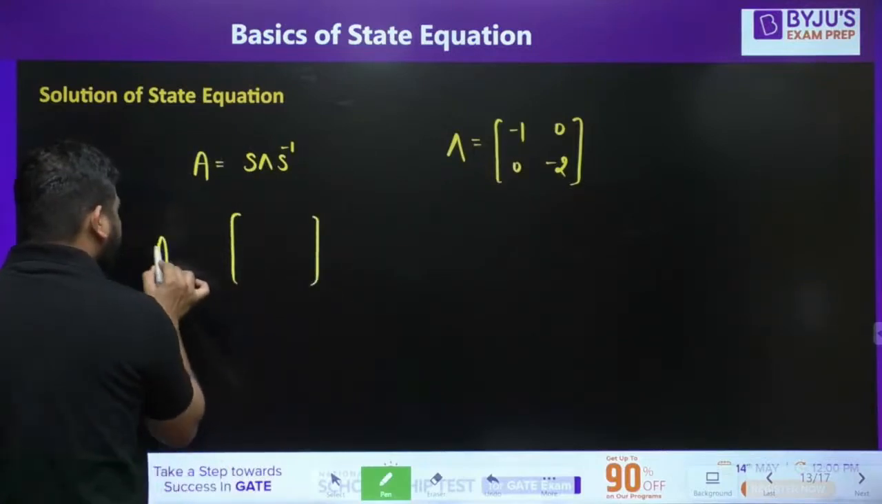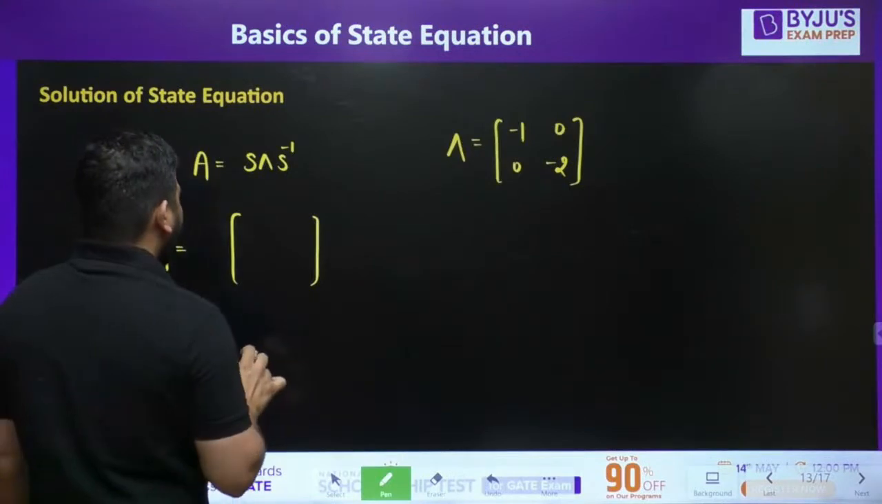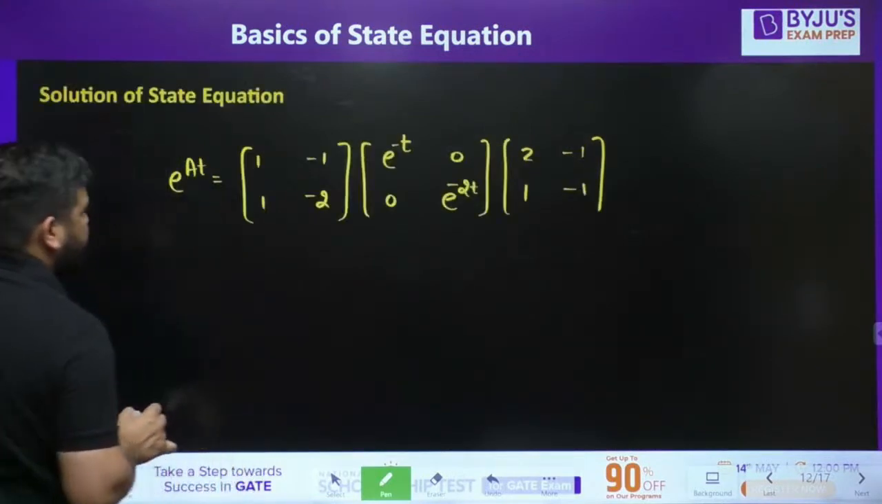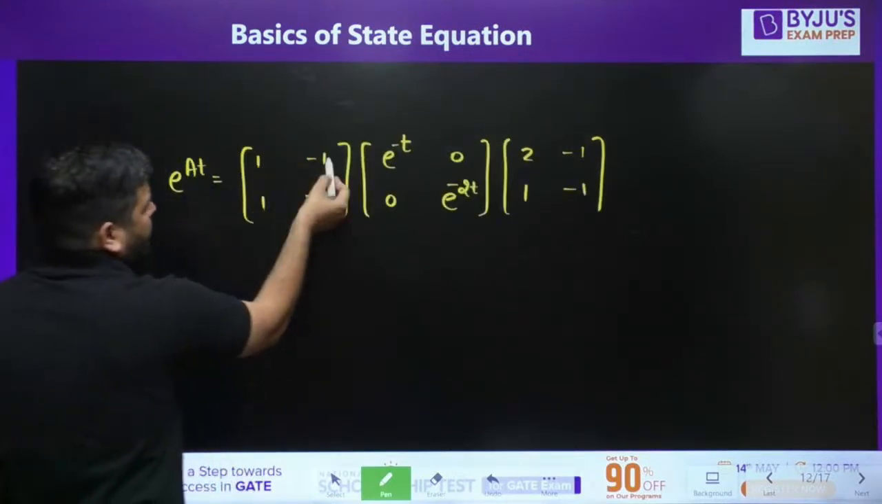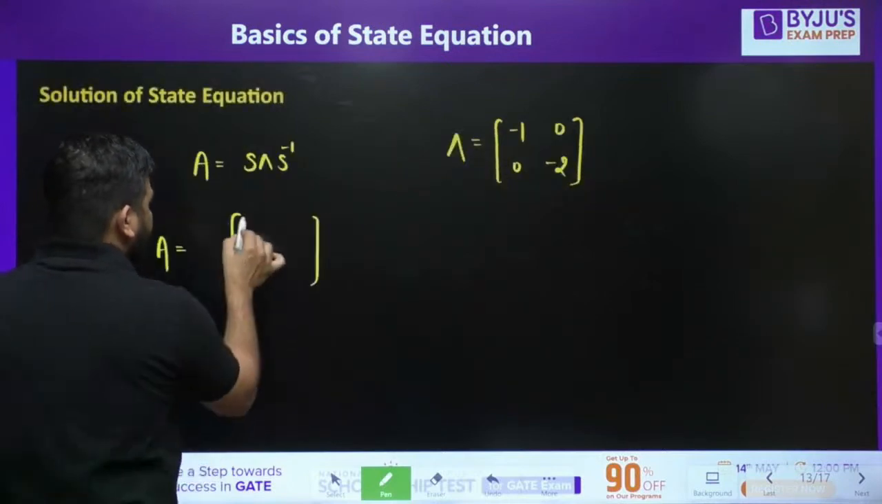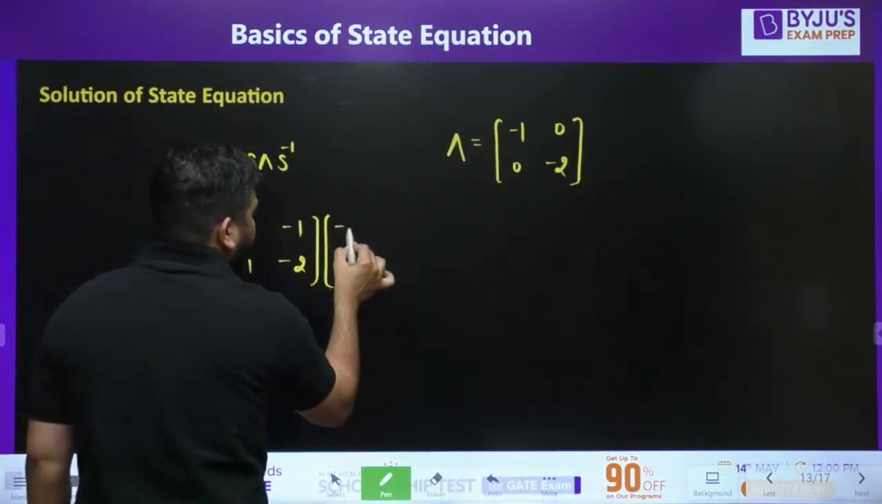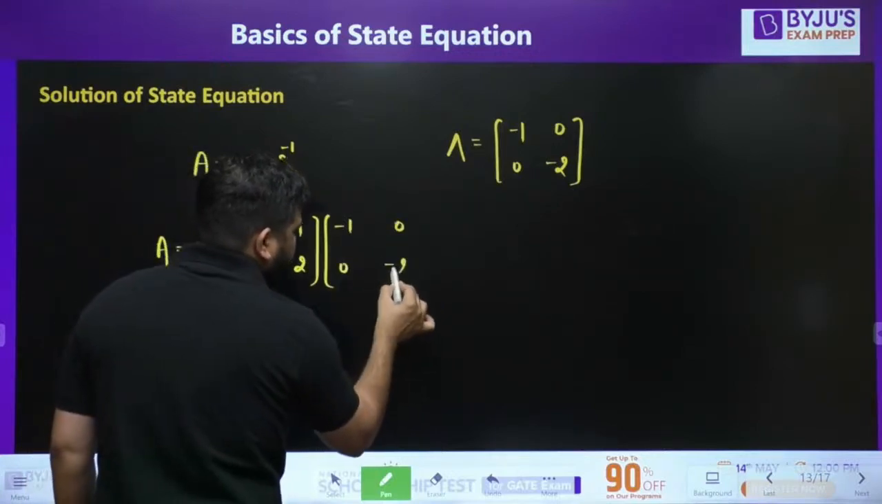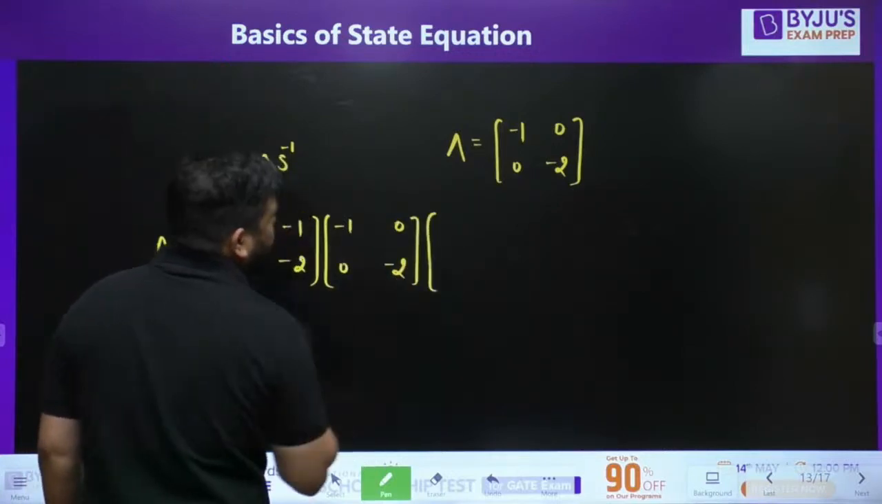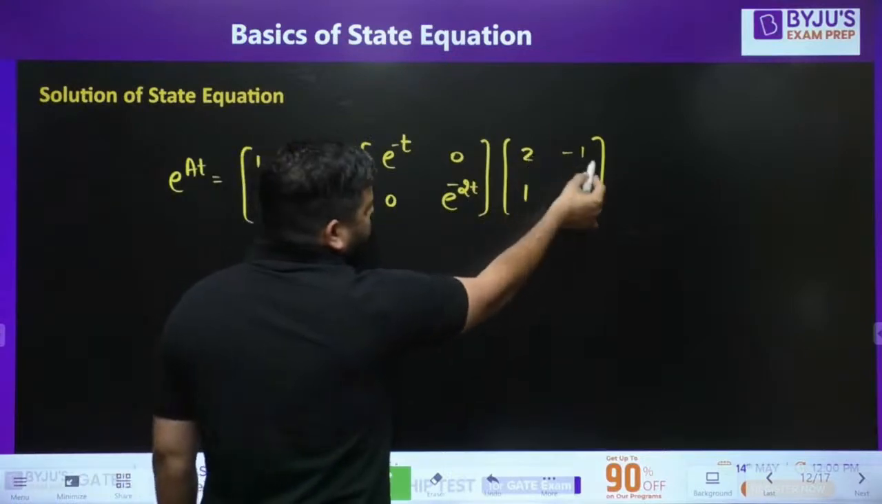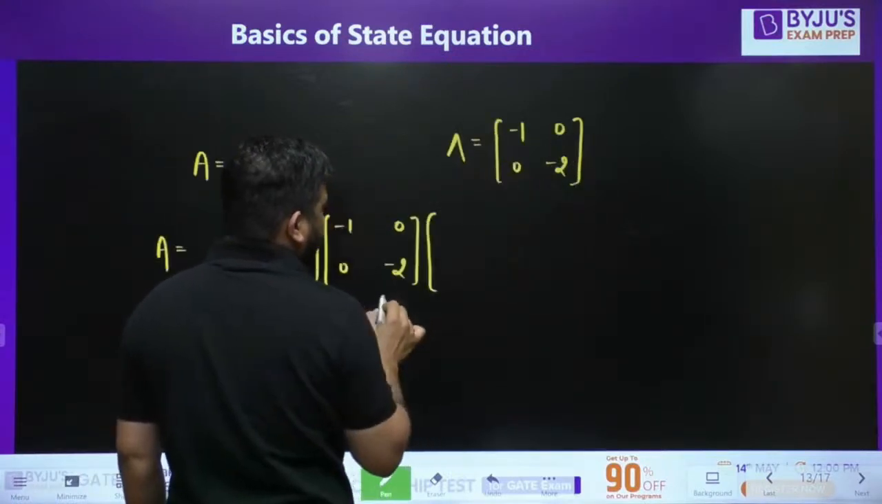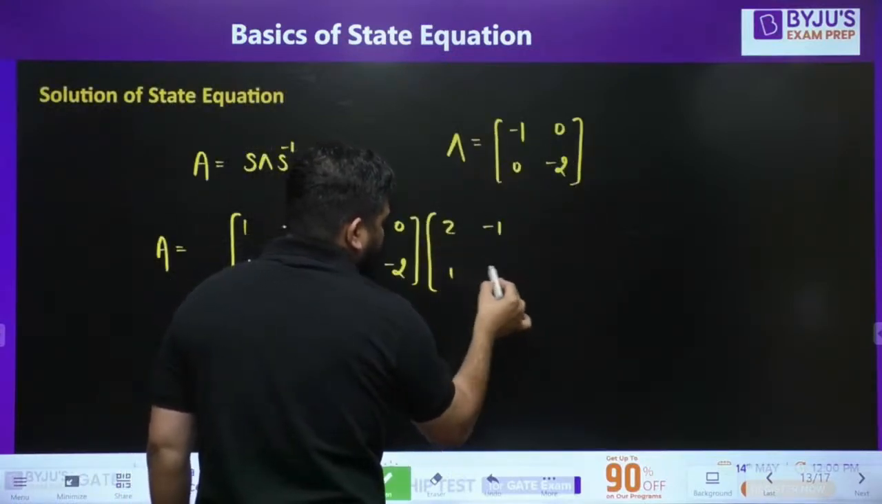So A will be equal to S. Let's first look at the S matrix. S matrix is this: 1, -1, 1, -2. This is the S matrix, multiplied by lambda. Lambda is -1, 0, 0, -2. This is lambda, and then S inverse. What is S inverse? You can see that S inverse is 2, -1, 1, -1.